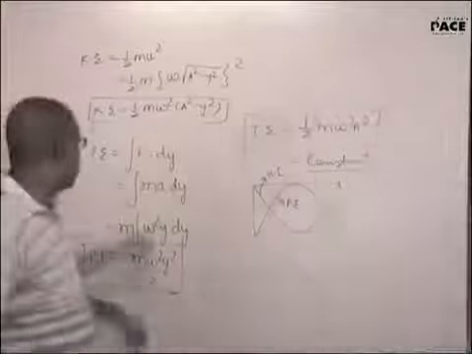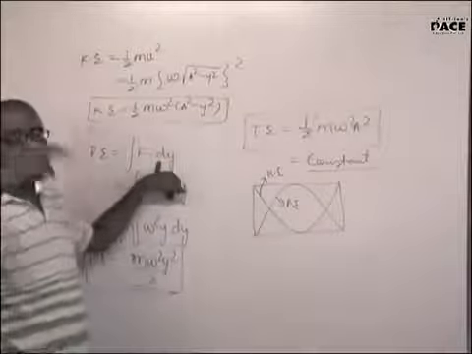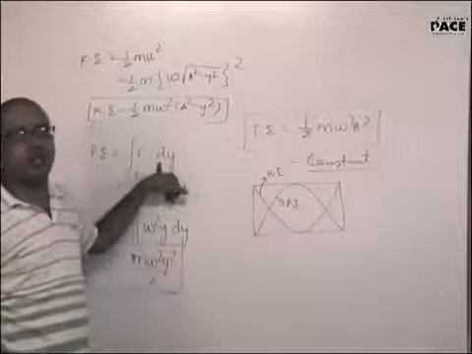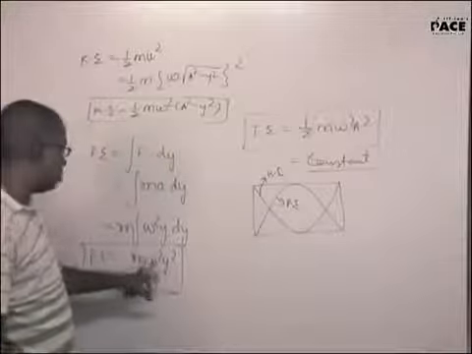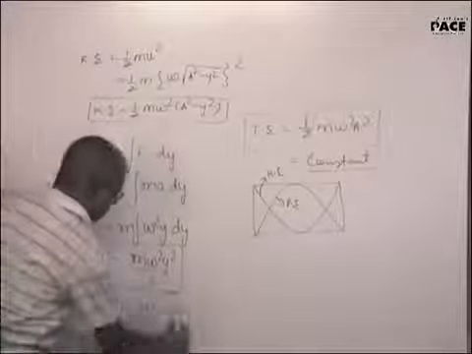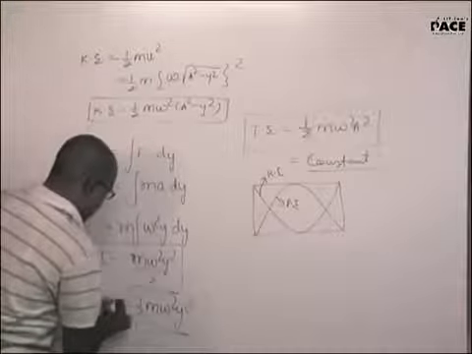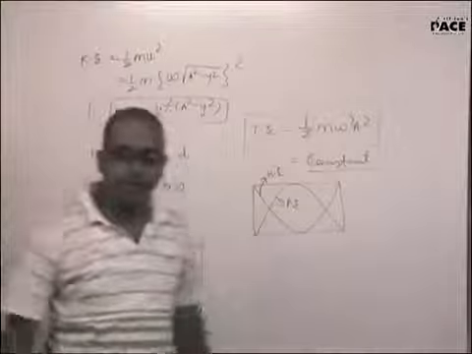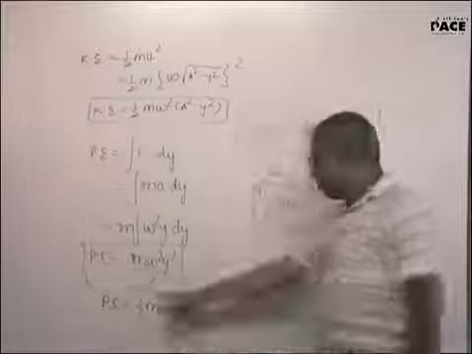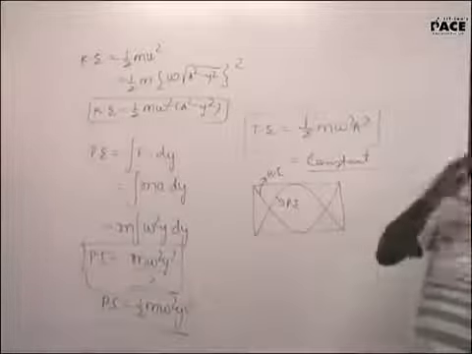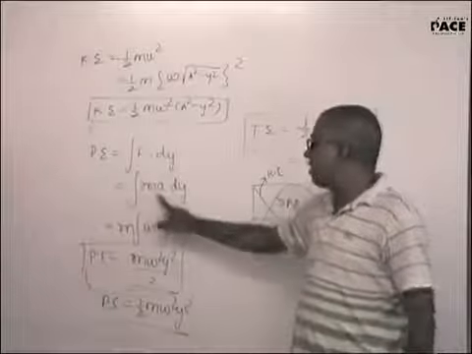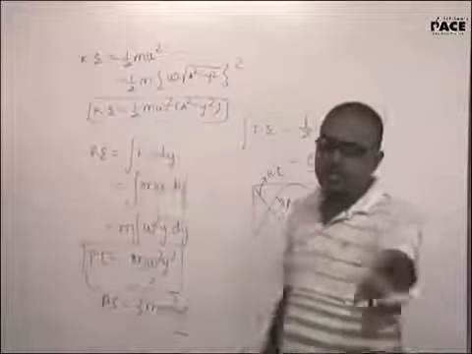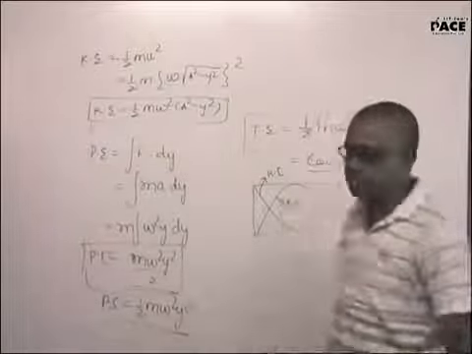F dy, half k x square is the potential energy of a spring. Same is the derivation here. This will turn out to be half k y square. We calculated the potential energy of a spring. Do you remember that? Same is the derivation. F dot dy, kx dot dx. Instead of kx I put m into a. I'll show you that using a spring. You will understand that better.